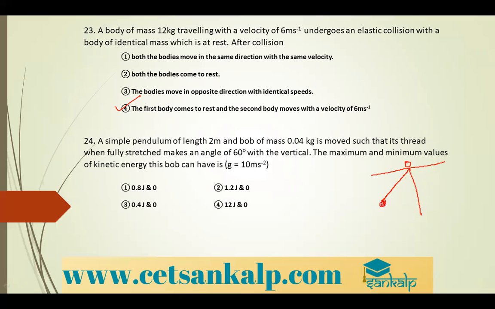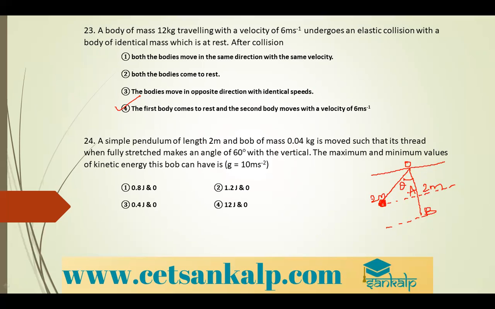Okay, there's the bob. So this is your B, this is your A. This is 2 meter, again this is also 2 meter, the length of that. There is an angle theta formed.